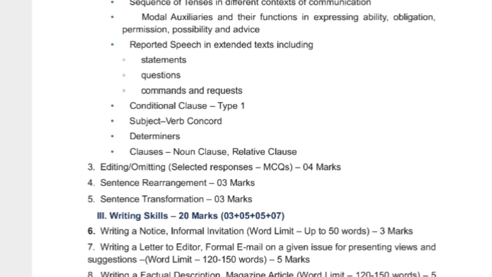So sentence rearrangement is there, this is a little different, that is for 3 marks, and sentence transformation is also there, that is also for 3 marks. So this we have to focus on, but the grammar topics are the same, there is no change in the grammar topics.